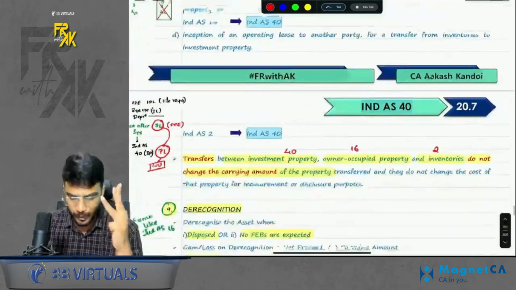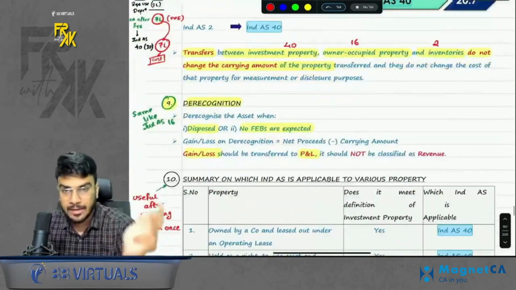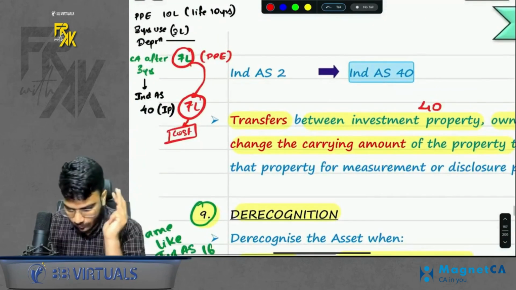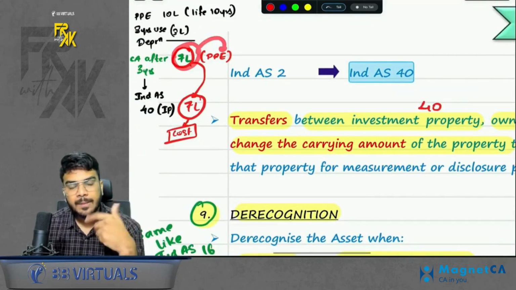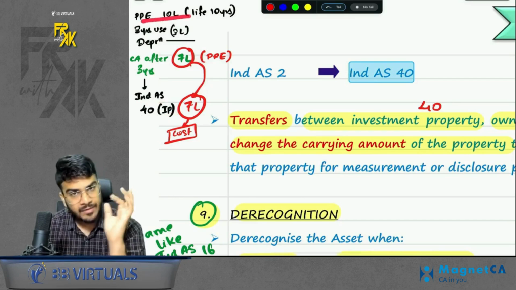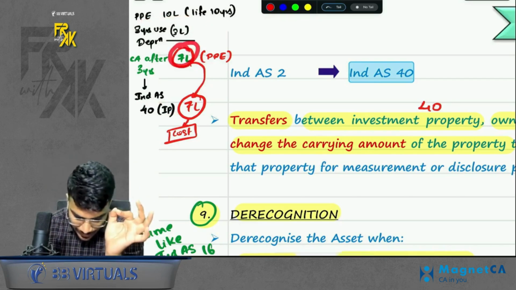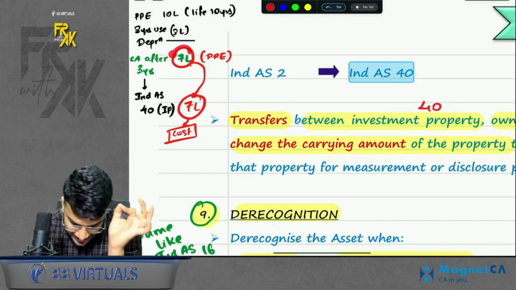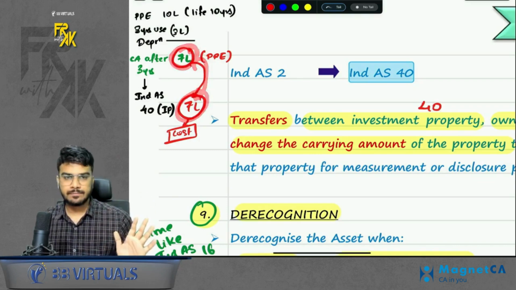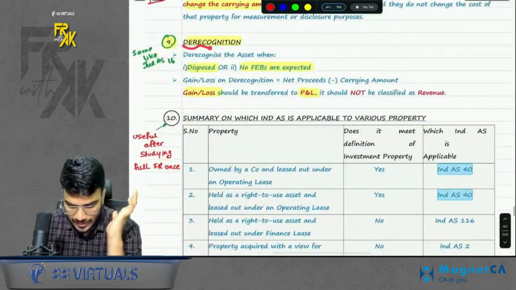Okay. The fourth point, when you are transferring from one Ind AS to another Ind AS, at what value will the transfer happen? So the old carrying amount of the previous Ind AS will become the cost of the new Ind AS. Let's say, for example, I had a PPE of 10 lakhs. I used it for 3 years. Now the latest carrying amount is 7 lakhs. On this date, I decided to rent out the property. So this 7 lakhs will become the cost for IP when the transfer happens. Simple.